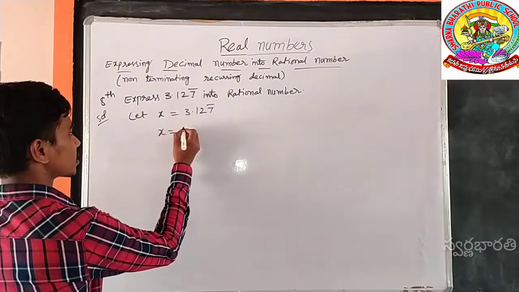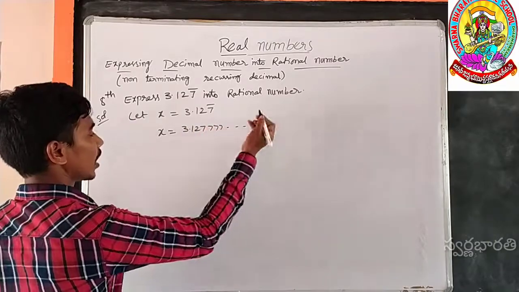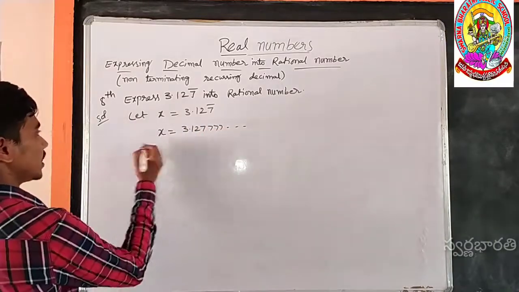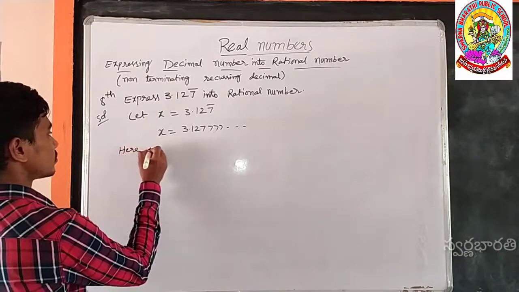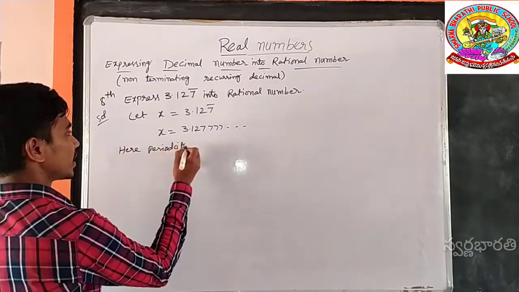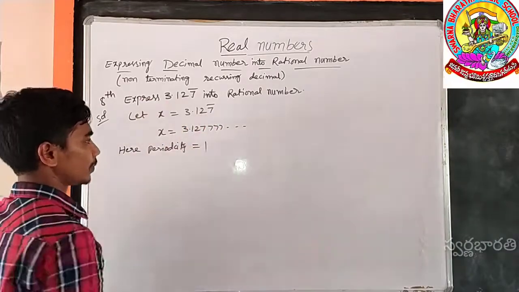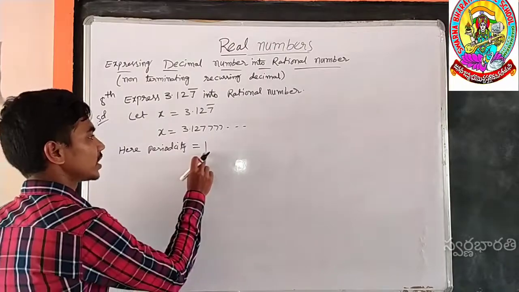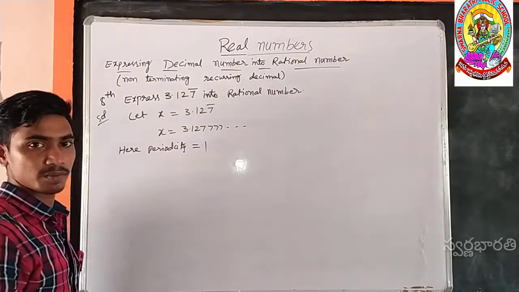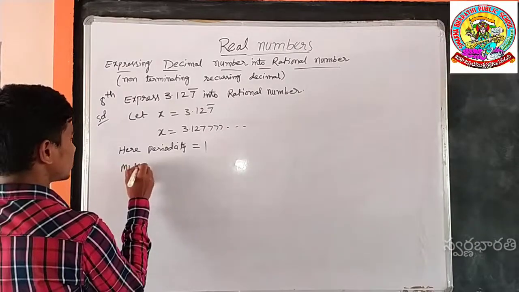So x is equal to, expressed in expanded form, 3.127777 and so on. Here the periodicity is only one number under the bar, so the periodicity is equal to 1. If the periodicity is equal to 1, by what number do we have to multiply? By 10.